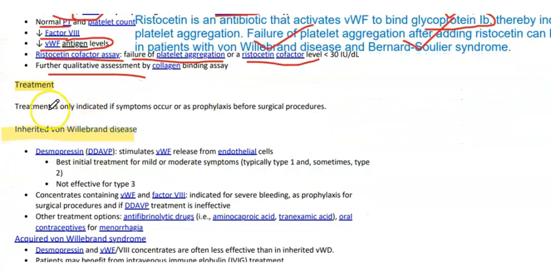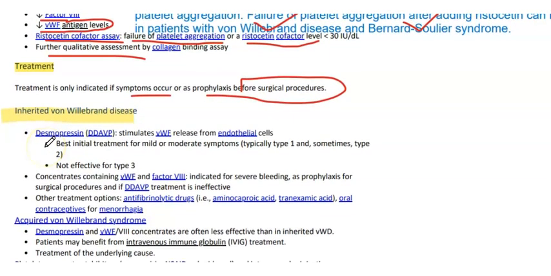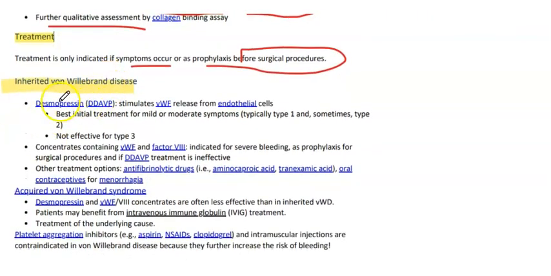Now onto the treatment. Treatment is only indicated if symptoms occur or as prophylaxis before a surgical procedure. In inherited von Willebrand disease, desmopressin stimulates von Willebrand factor release from the endothelial cells. This is the best initial treatment for mild or moderate symptoms, typically type 1 and sometimes type 2. It is not effective for type 3, because there is complete absence of the factor, so it doesn't have any beneficial effect.